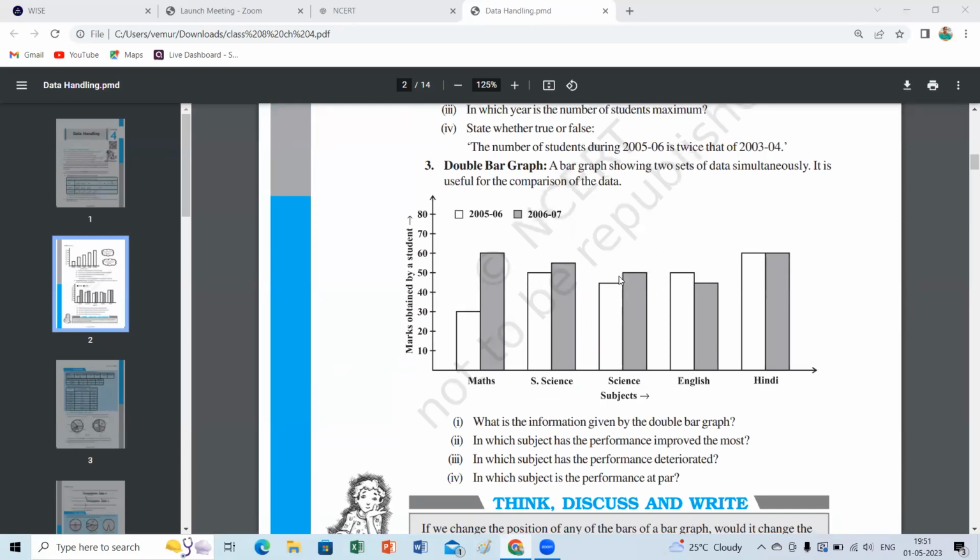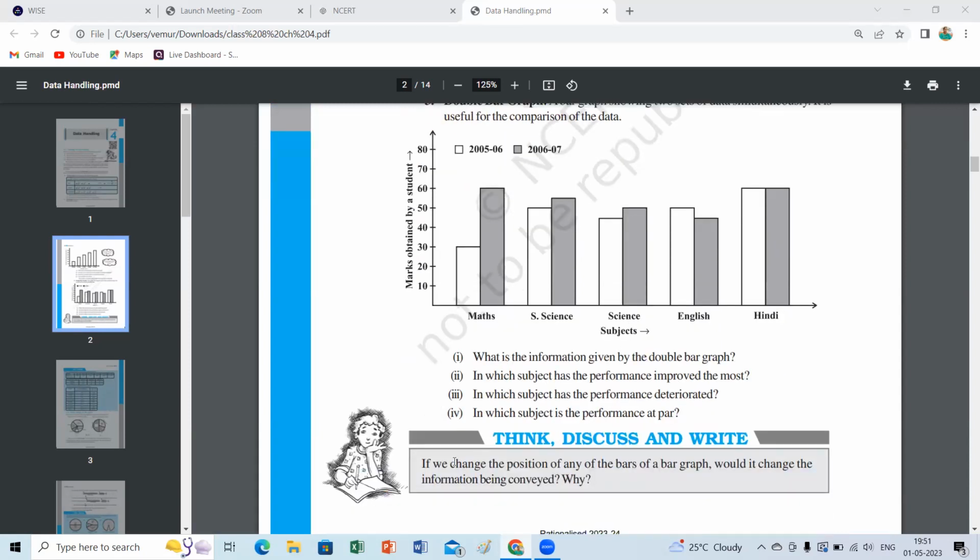Suppose if I change the positions, what happens? They are not mentioning a particular bar, children, about 2005 or 2006. So any of the bars in the graph, would it change the information?